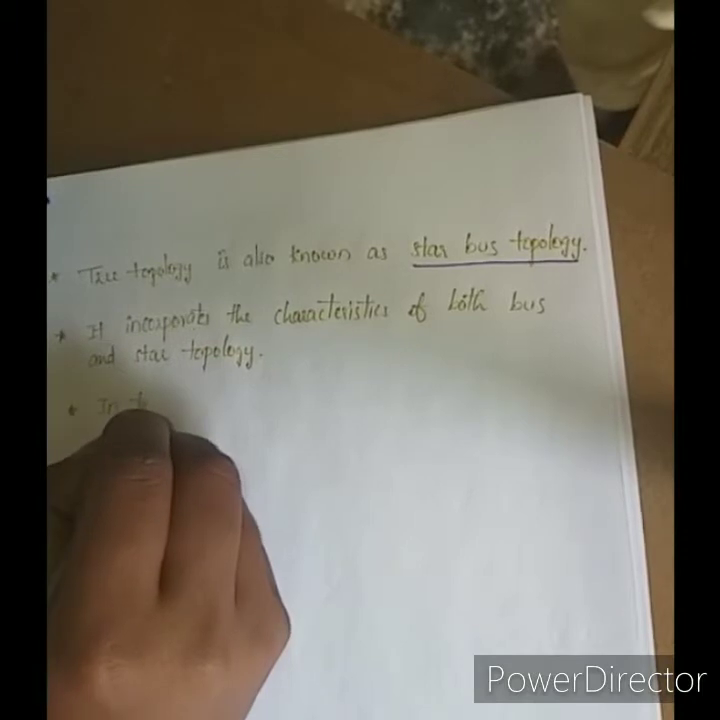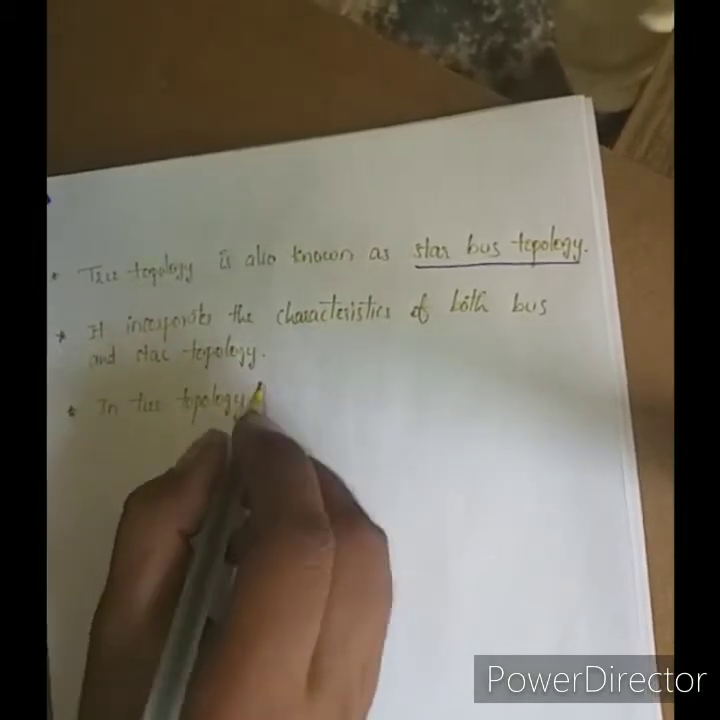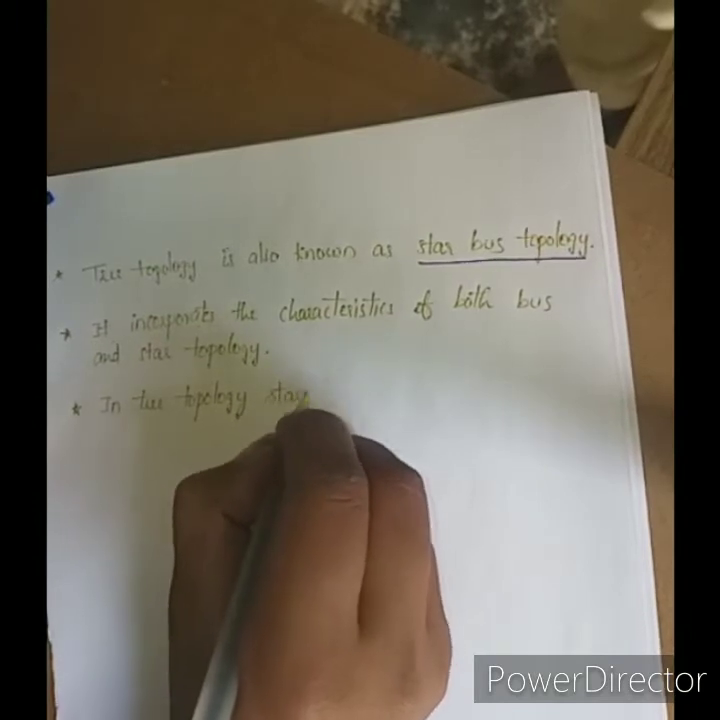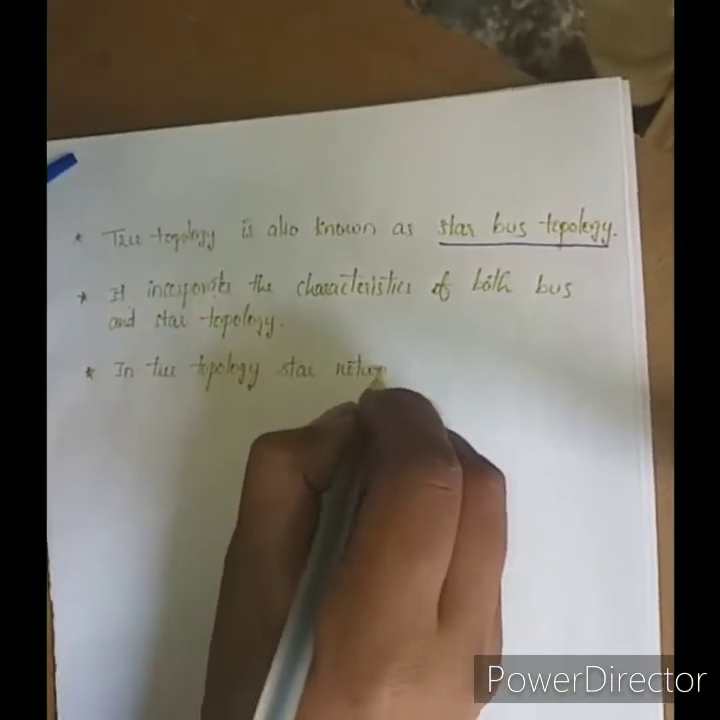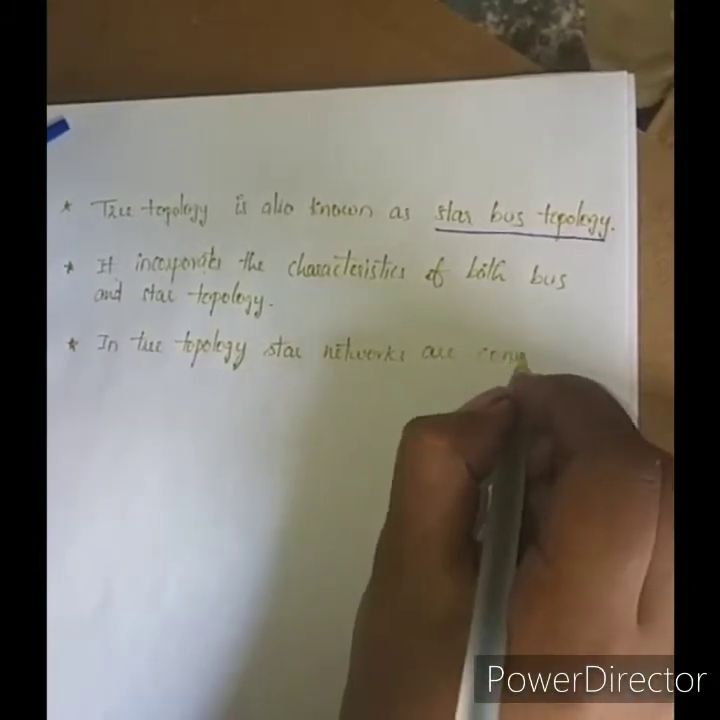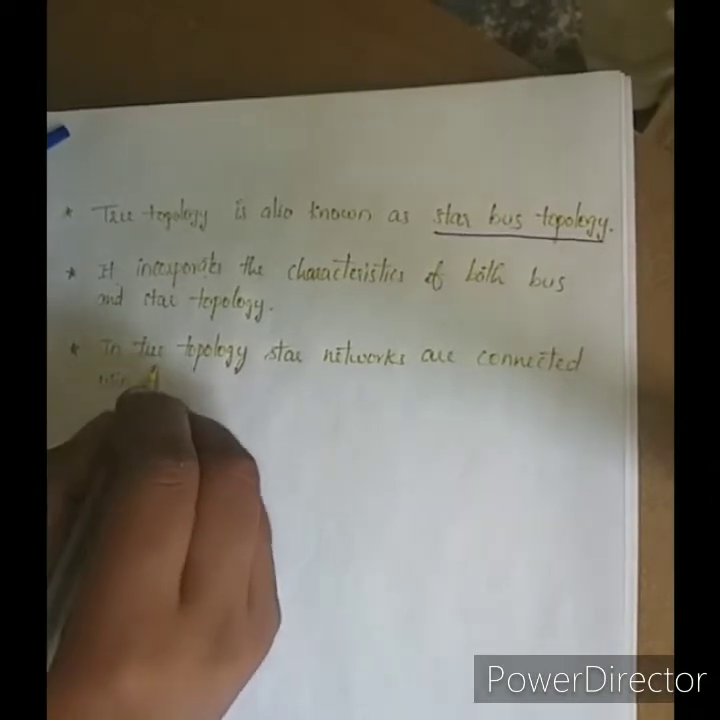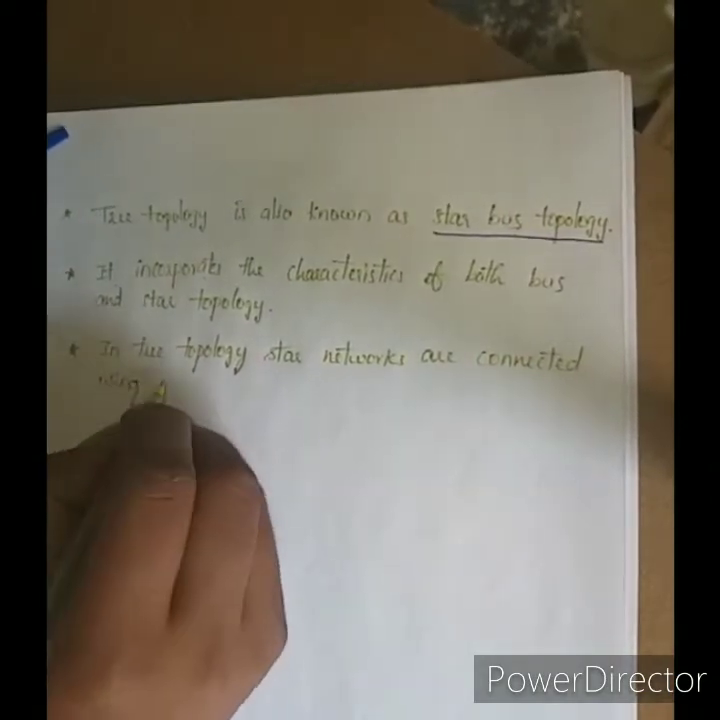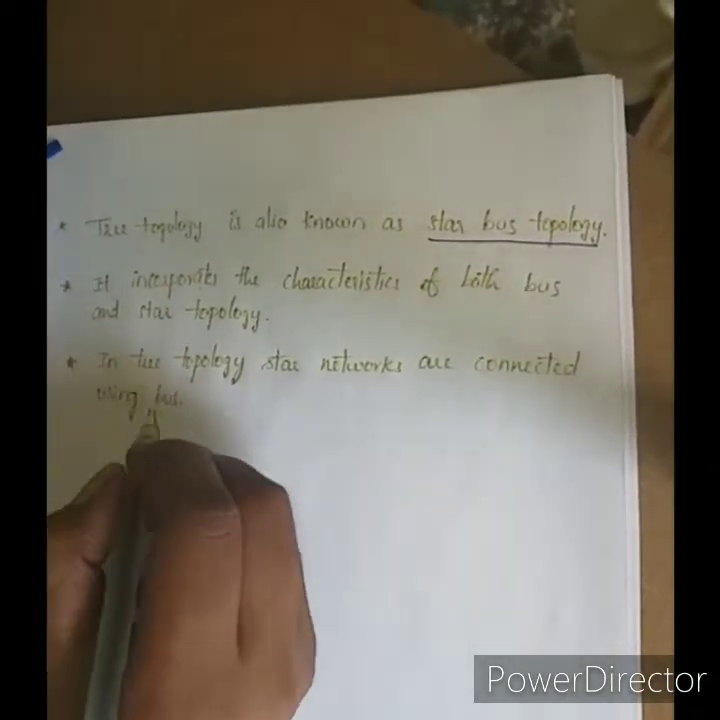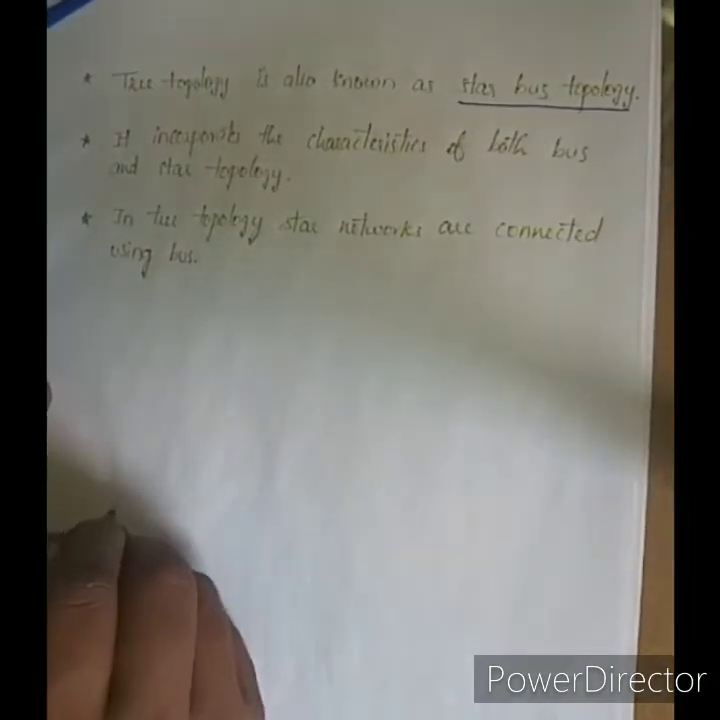In tree topology, star networks are connected using a bus. Diagrammatic representation of tree topology.